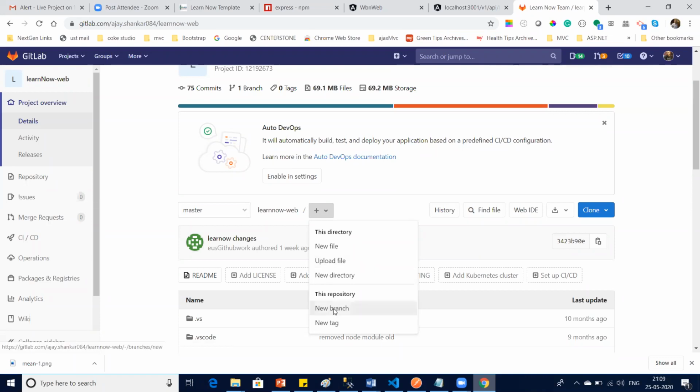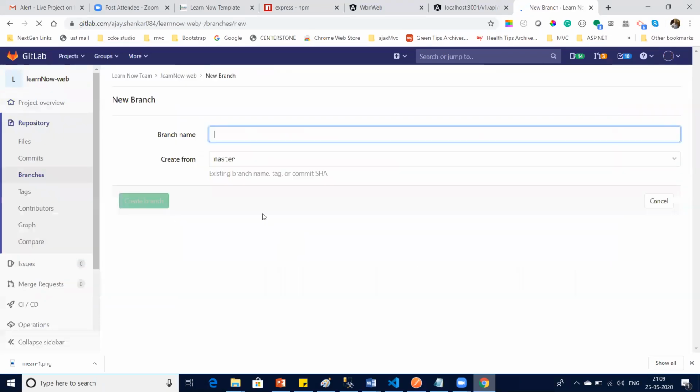For example, I create a new branch. Say from master only, I'm making a new branch. Say f/sample-feature like this, and say create branch. That's it. Then you'll find this branch. You need to clone master first of all. Correct? Then you need to switch from master to your feature branch. If you still don't understand or you don't know, just let me know in the group.